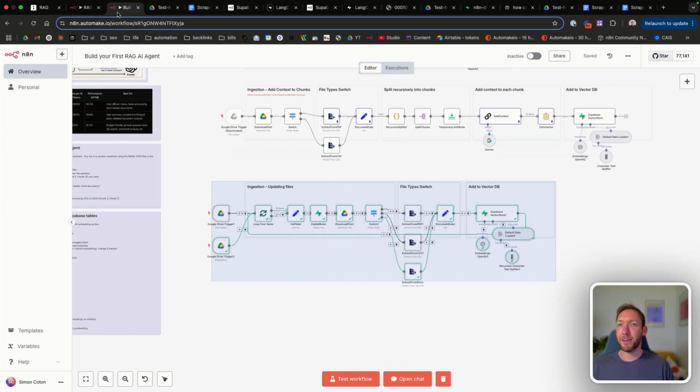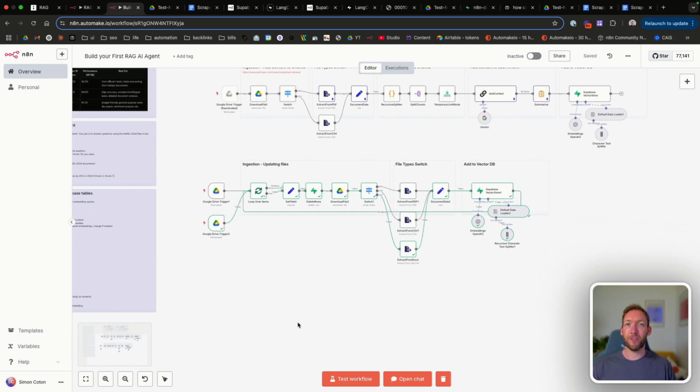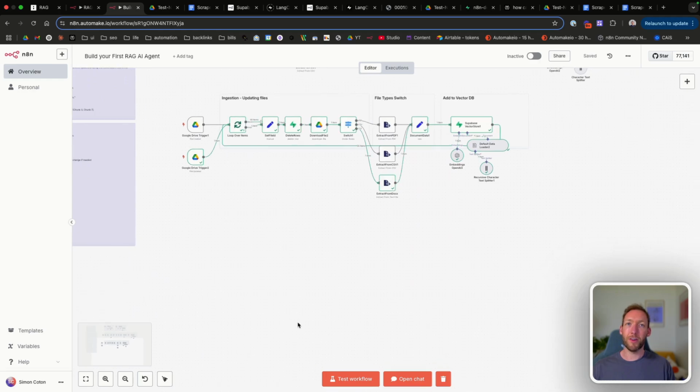So let's go back and start building out a CAG agent inside N8N. And it's actually very straightforward. You just need to know how to do it.